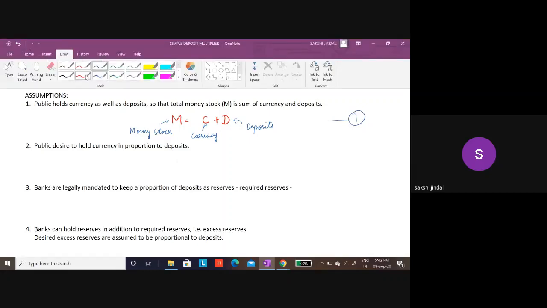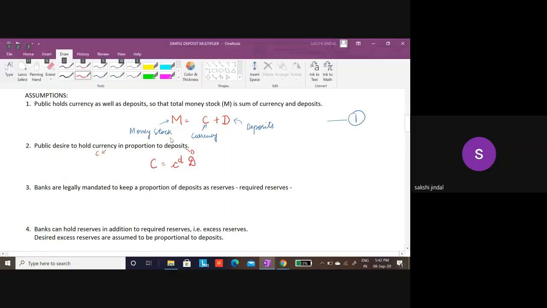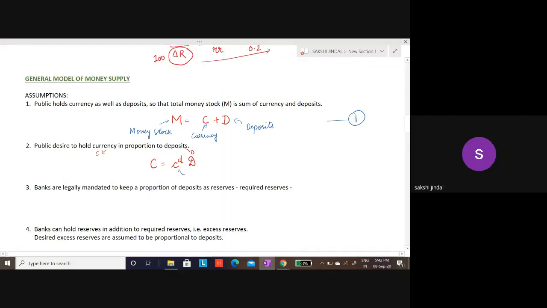Then next is the public desire to hold currency as a proportion of deposits. So currency I assumed as C, deposit is D. So I'm assuming that currency is a percentage of my deposits, where C is the desired currency to deposit ratio. So how much percentage of deposit is kept in the form of currency.